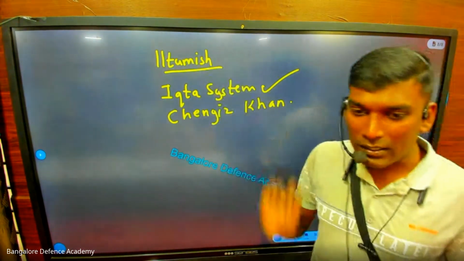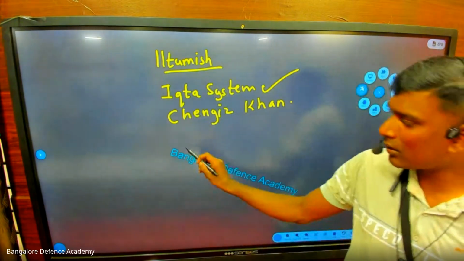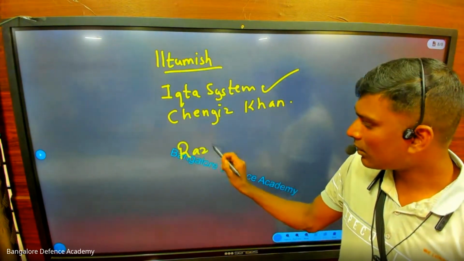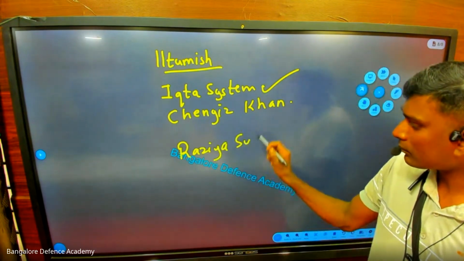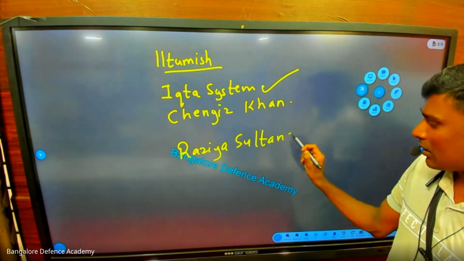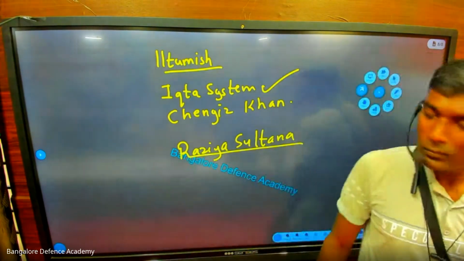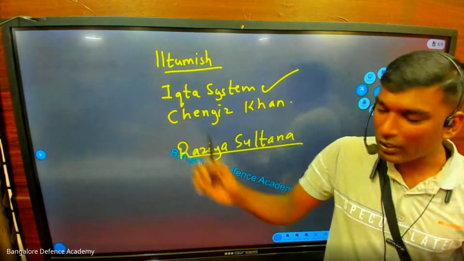After this, Iltutmish dies, and his daughter Razia Sultana becomes the ruler of India. So for Iltutmish, we have only two points. Start writing.